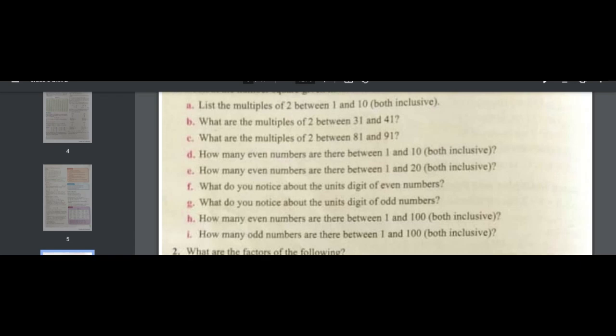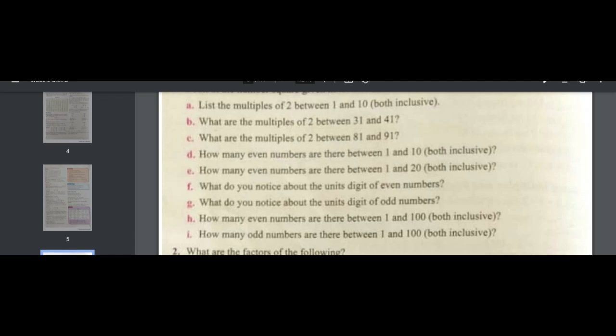Now we have to find the factors of the following: 12, 15, 16, 24, 18, 36, 288 and 250. Okay, I will help you in these questions. So 12 is a bit easy, 15, 16, 24, 18 and 36. I will help you to find the factors of these, and then you have to find the factors of 288 and 250. So how can we find the factors of any number? What was the method I told you in the last class for finding the factors of any number?